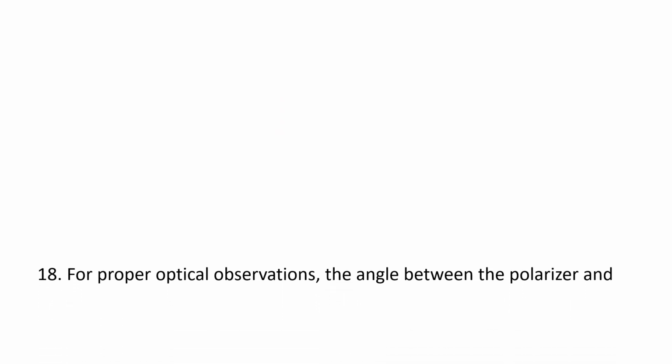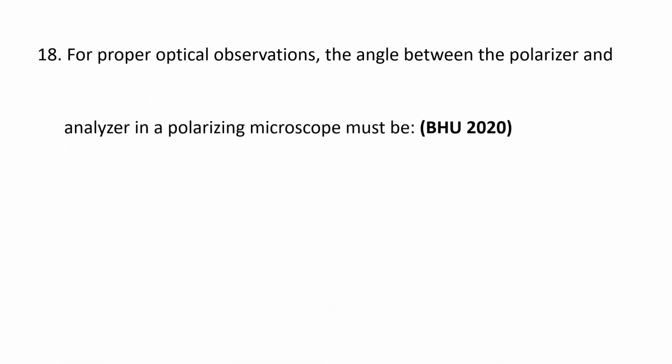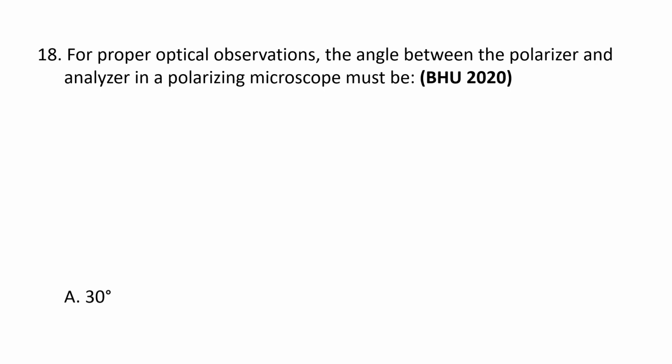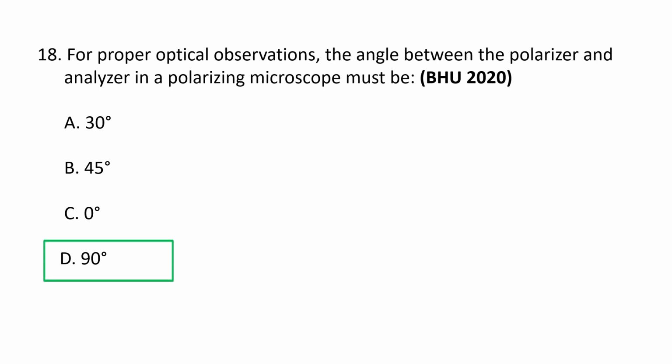Next question. For proper optical observations, the angle between the polarizer and analyzer in a polarizing microscope must be: A. 30 degrees, B. 45 degrees, C. 0 degrees, and D. 90 degrees. The correct option is D, 90 degrees. For proper optical observations in a polarizing microscope, the angle between the polarizer and the analyzer is typically set to 90 degrees, creating what's known as crossed polars or the cross-Nicol condition.